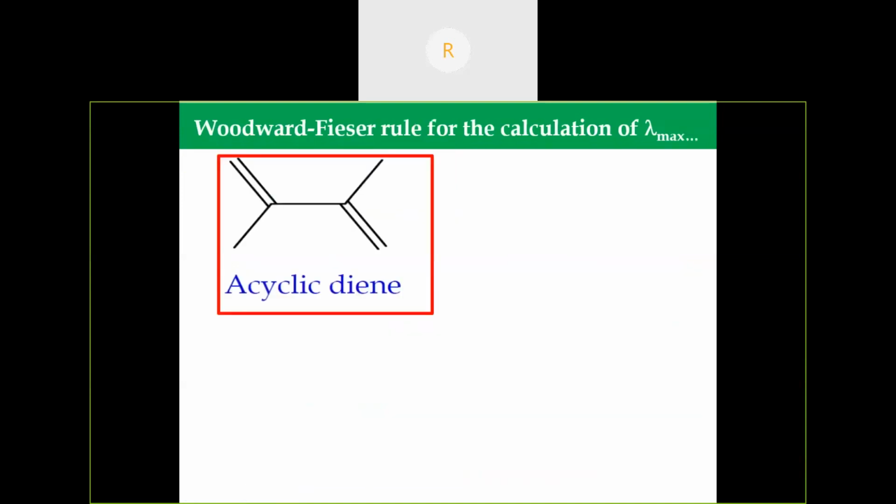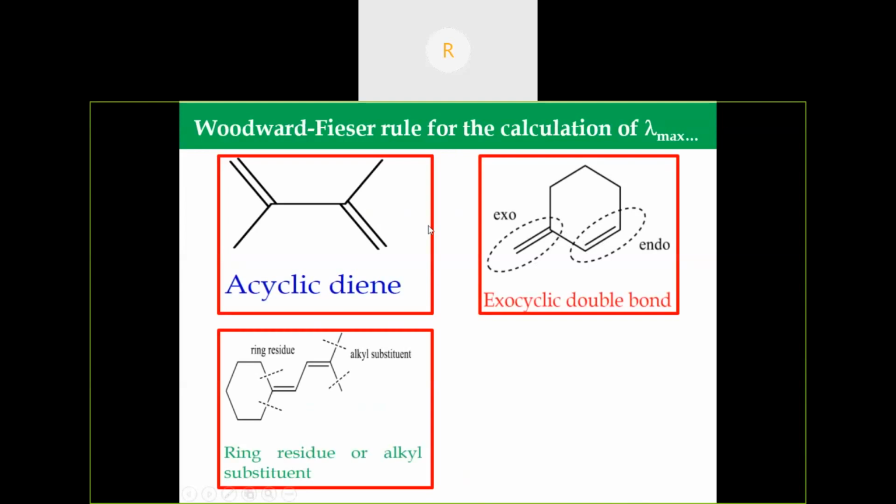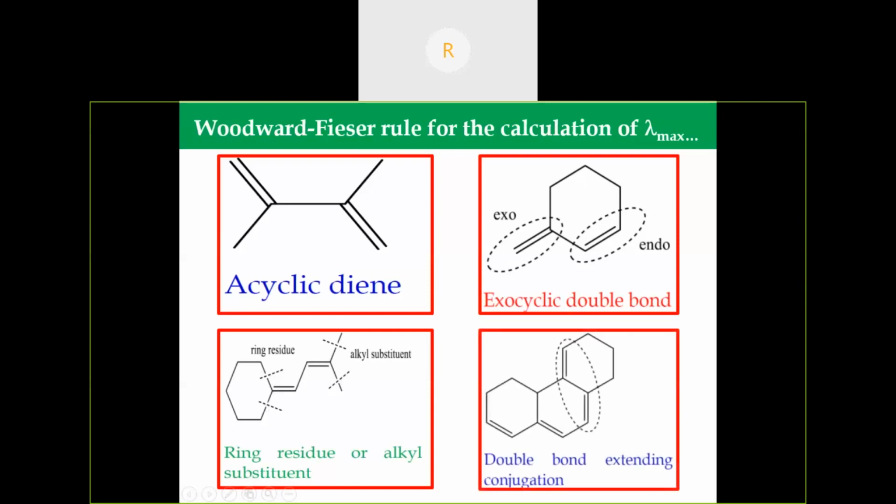So this is an acyclic diene. This is exocyclic double bonds. Exocyclic means outside the ring, and endo means inside the ring. Here, this is a ring residue, and this is an alkyl substituent. And then double bond extending conjugation.